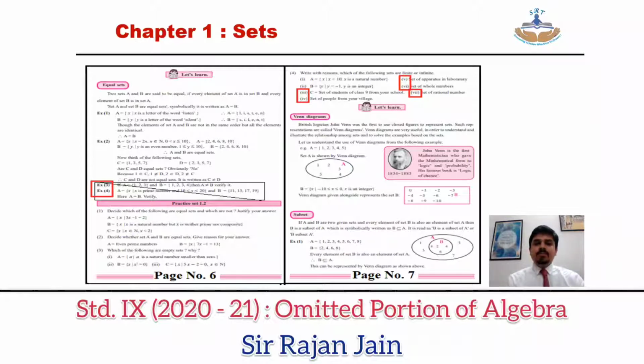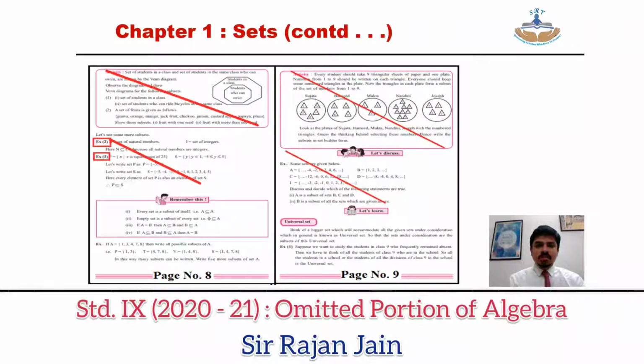I am aware that in the image you won't be able to see the question number very clearly, but whatever I am speaking, please pay attention and accordingly you can cross out the question. And as far as the position of those questions is concerned, you can see in the image over here. Let's continue ahead.